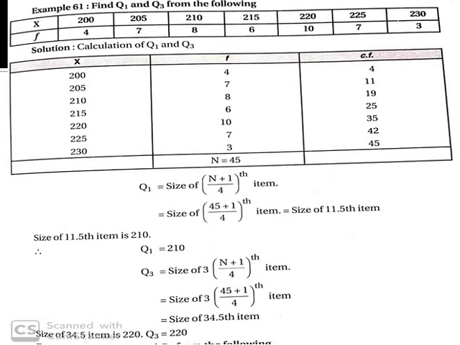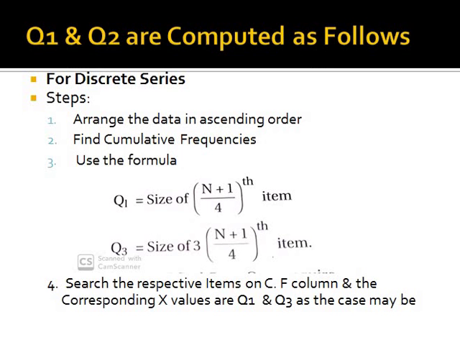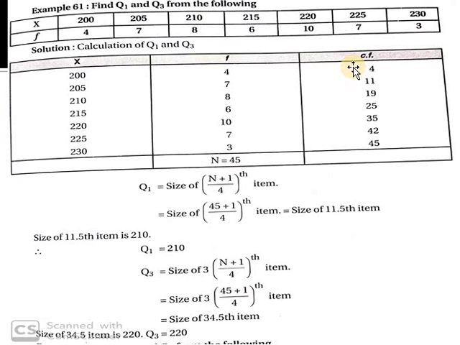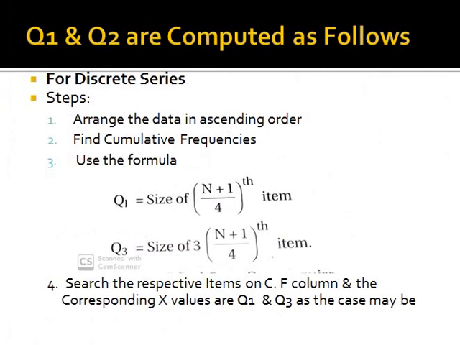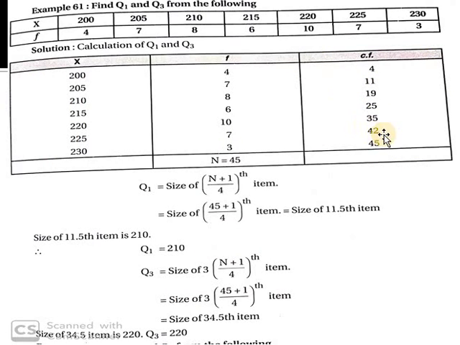I will repeat the problem again. First we need to arrange the data; it is already arranged, so we don't need to arrange it. Step 2 is to find the cumulative frequencies. Then we apply the formula and get 11.5, and we look in the cumulative frequency for either an equal value or the next higher number. The next higher number is 19, and the corresponding x is Q1. Same for Q3: we got 34.5, and the corresponding value 220 is Q3.